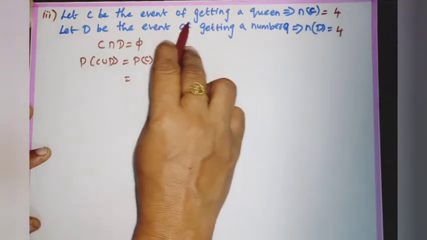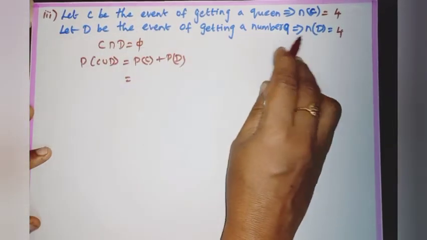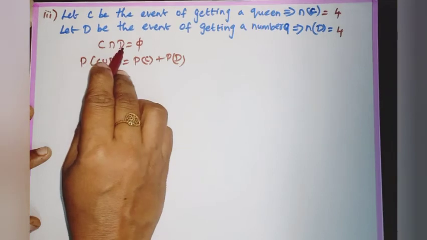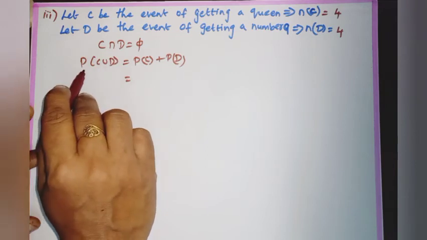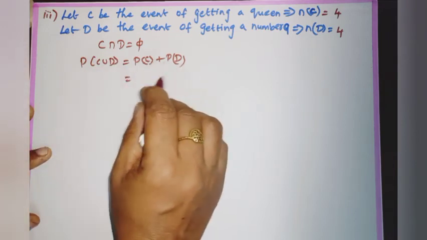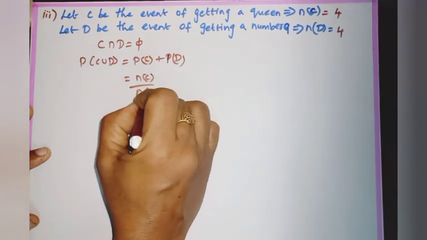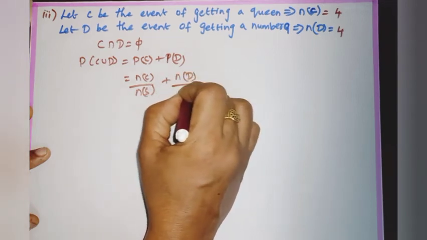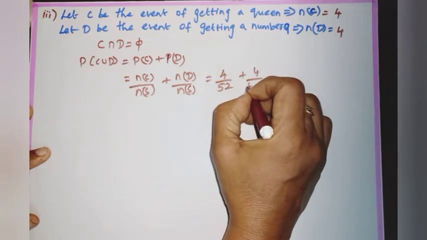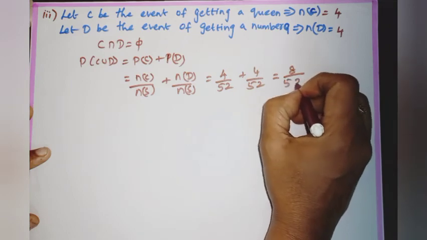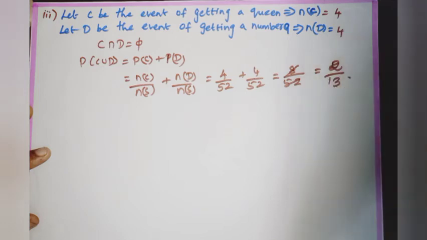Third subdivision, let C be the event of getting a queen, which implies n of C is 4. And D be the event of getting a number 9. n of D is 4. C intersection D is the null set, where C and D are mutually exclusive. Therefore, P of C union D equals P of C plus P of D, where P of C is n of C by n of S, and P of D is n of D by n of S. So, which is equal to 4 by 52 plus 4 by 52, which is equal to 8 by 52. Cancel by 4 table, then we get 2 by 13.